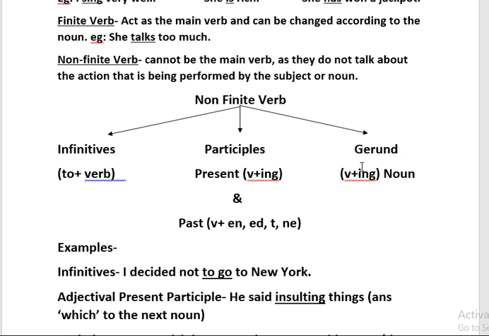Now you will get confused. You will say present participle is also verb plus ing and gerund is also verb plus ing. But here the difference is, though gerund is the verb in ing form, it is a noun in a sentence. It acts as a noun in a sentence here. That you have to keep in mind.